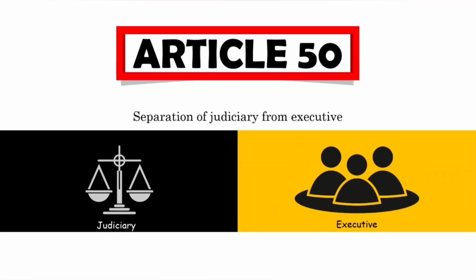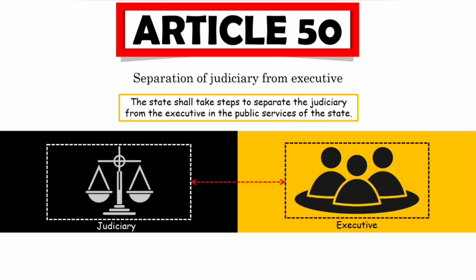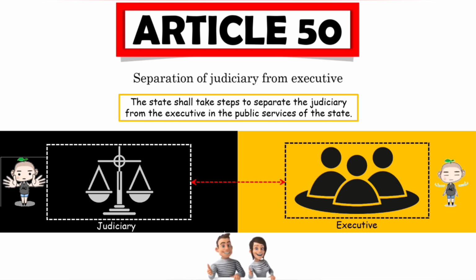The provision of Article 50 says that the state shall take steps to separate the judiciary from the executive in the public services of the state. In simple words, this article wants to say that it will be the responsibility of the state and the authorities of the state to keep the executive and the judiciary completely separate from each other. Neither the executive will interfere in the work of judiciary, nor the judiciary will interfere in the work of executive in the public services of the state. Public service means something that government provides to citizens. That is, it will be the responsibility of the state to ensure that both these systems do their work separately in the interest of the public.